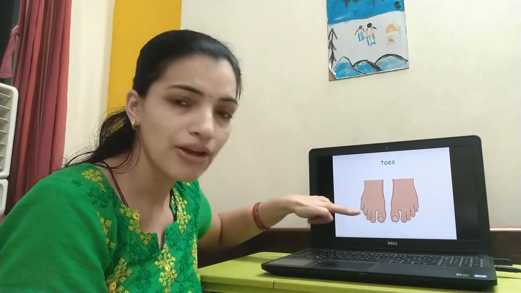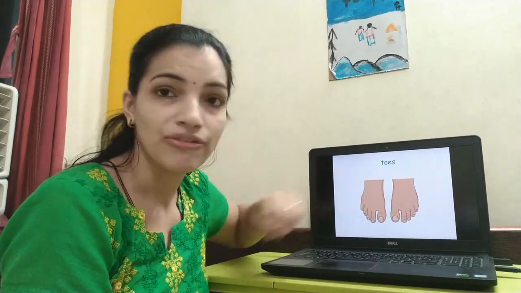What are these? These are not fingers, these are toes. How many toes do we have? We have 10 toes. Understood, children? These 2 are feet and these are 10 toes.